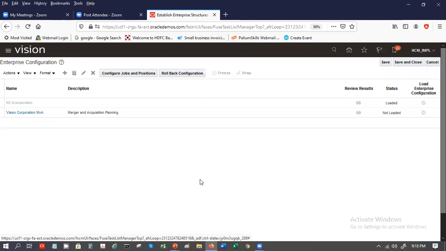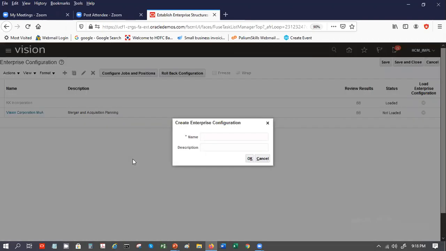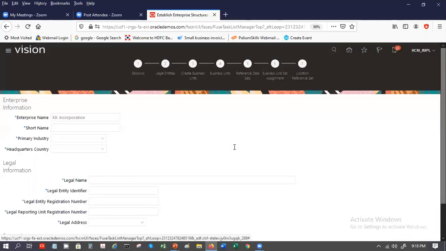So when you're creating a new one, you will see that you can create your own enterprise structure like this. Give a name. I'm using my name initial, so you can use yours also for the enterprise that you are creating. Let's say enterprise. Whatever is with an asterisk is mandatory. The rest you may give, you may not give.